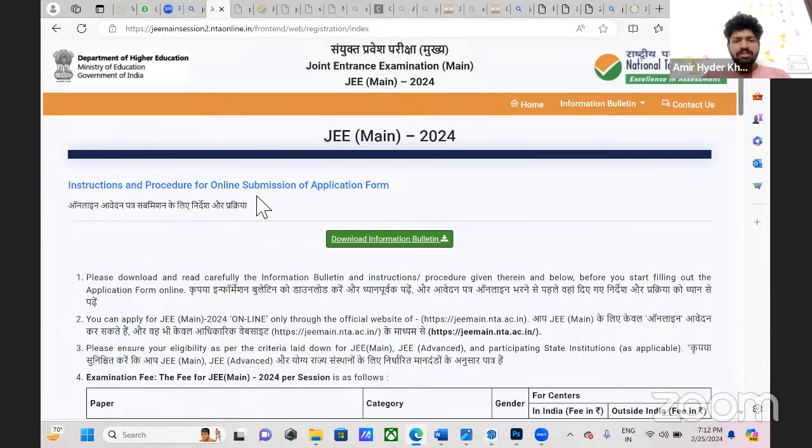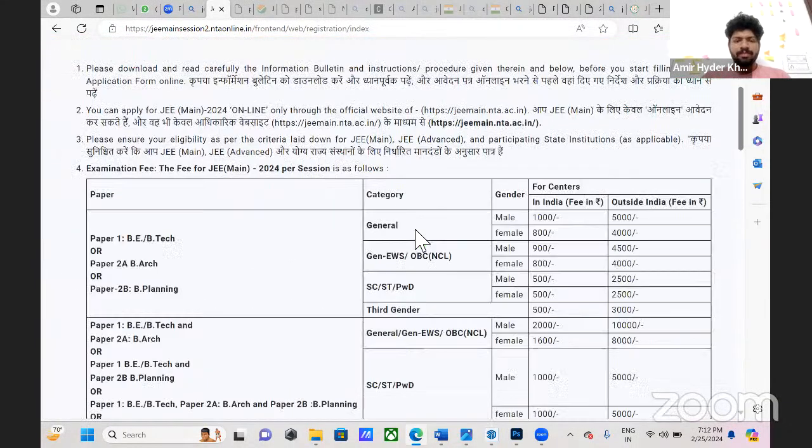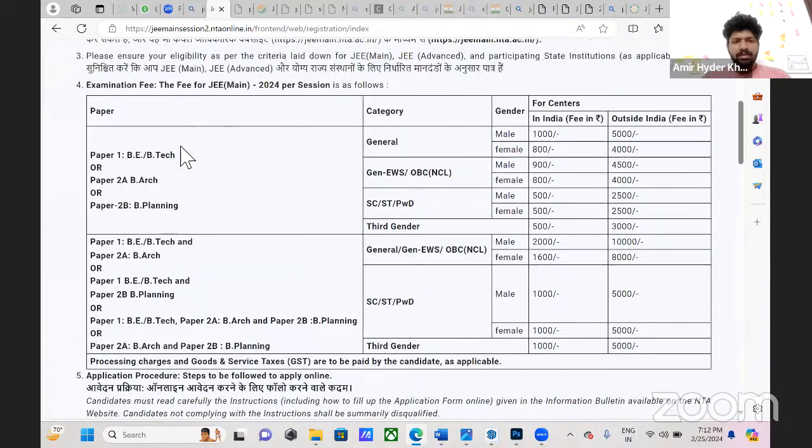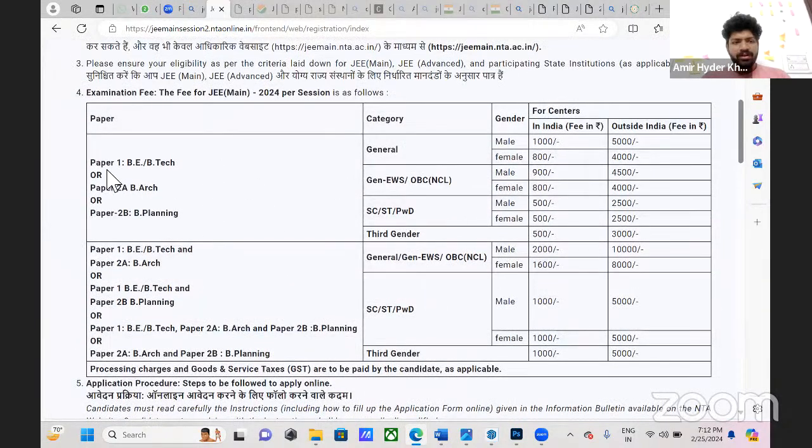Instructions and procedures for online submission of application. It is mentioned below: paper 1, paper 2, paper 2B, which is paper 3, B Plan. The application fee for general category male in India would be 1,000 rupees. For general category female, it is 800.